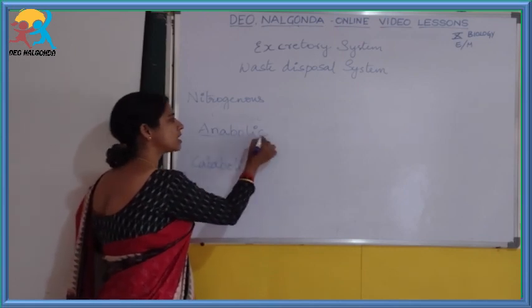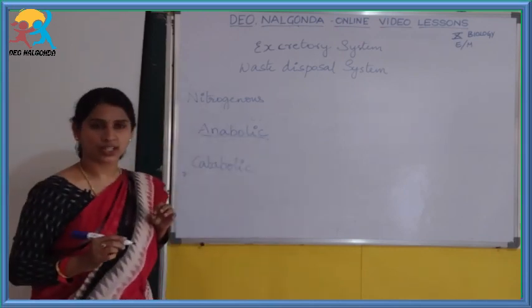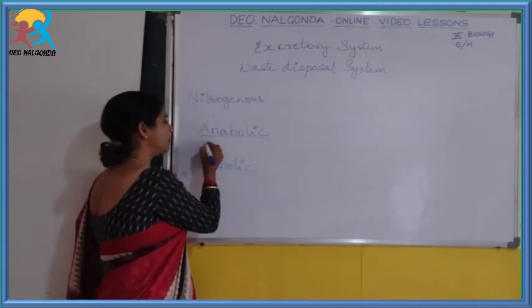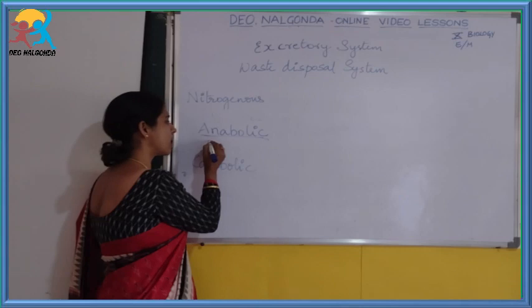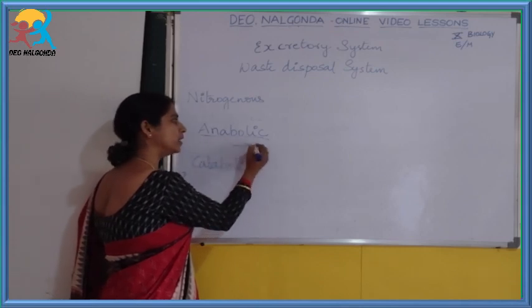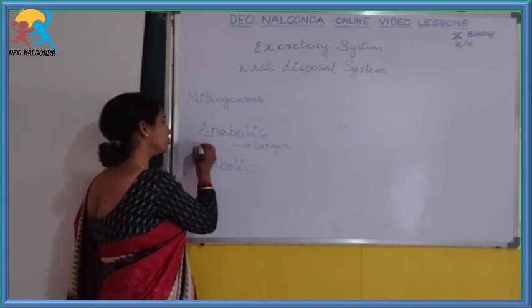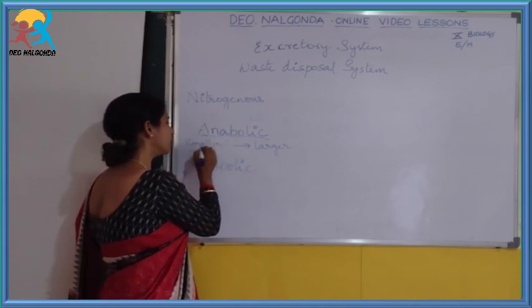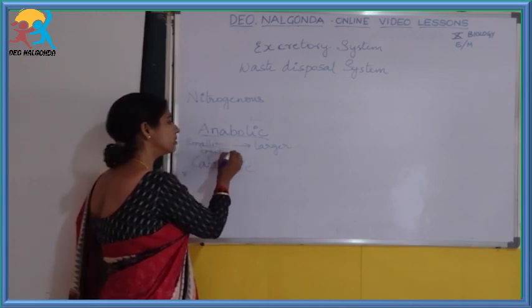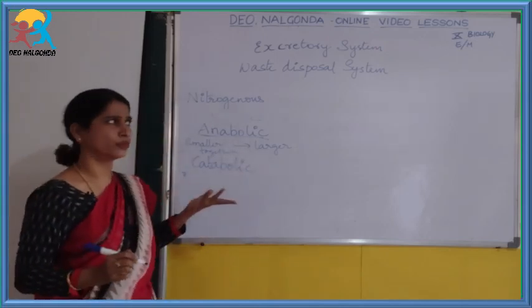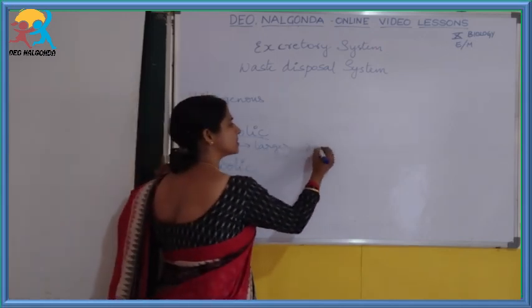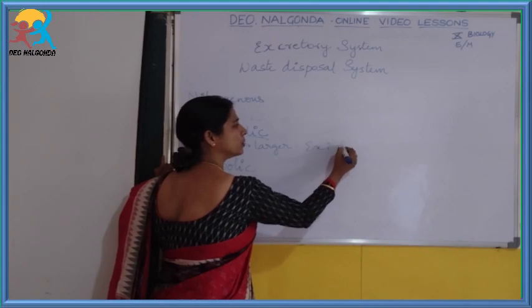Anabolic reactions are the building up reactions. Building up reactions means smaller molecules are brought together to form a larger molecule. An example is photosynthesis, which you have learnt in your previous lesson.